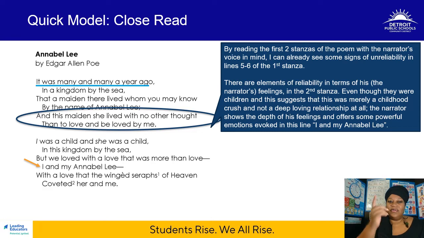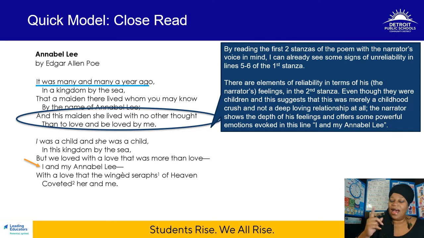The narrator's voice in mind, I can already see some signs of unreliability. Let's look at lines 5 and 6 in the first stanza. And this maiden, she lived with no other thought than to love and be loved by me. There are elements of reliability, but there are also elements of unreliability in this poem.